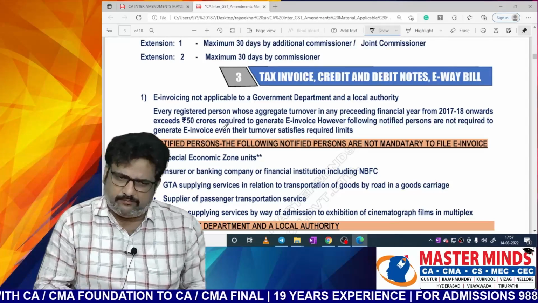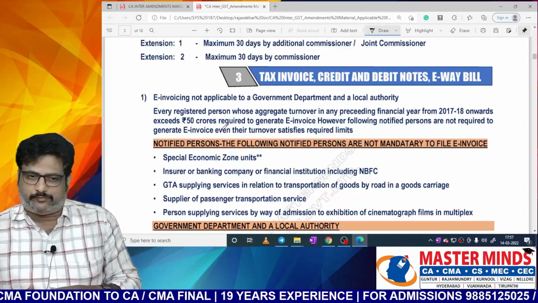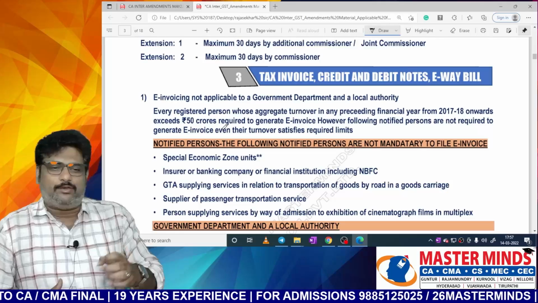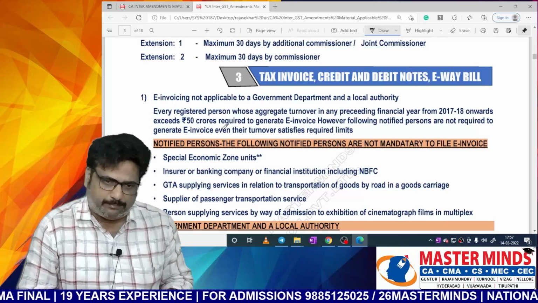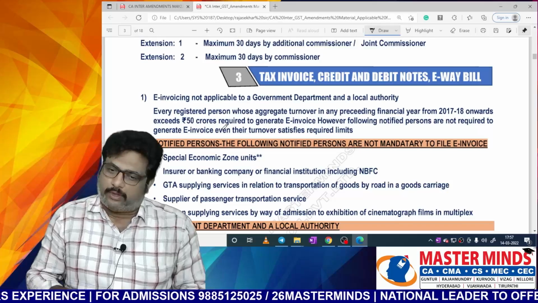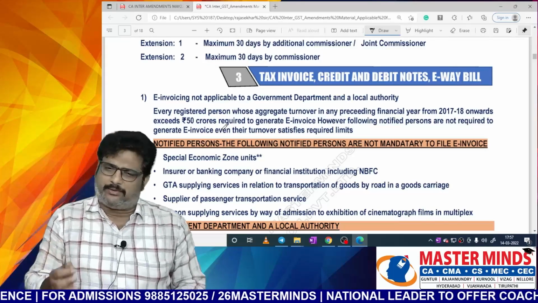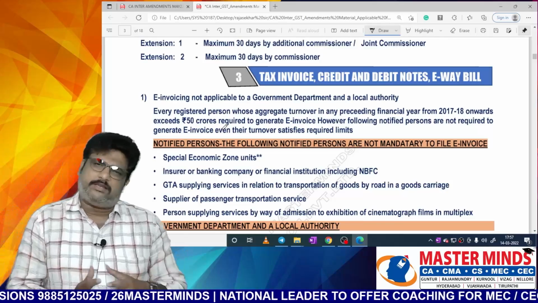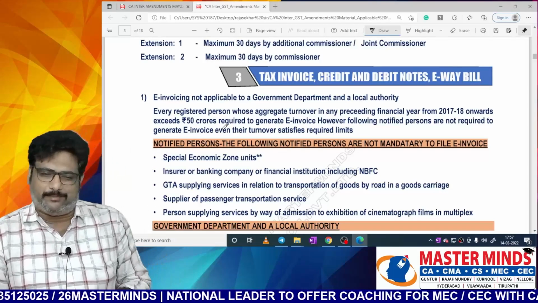That means even though their turnover exceeds 50 crores, what is the point, ma? The e-invoicing concept will not be applicable to them. So these are the notified persons for whom it is not mandatory to generate e-invoices. In that, the first one will be special economic zones.